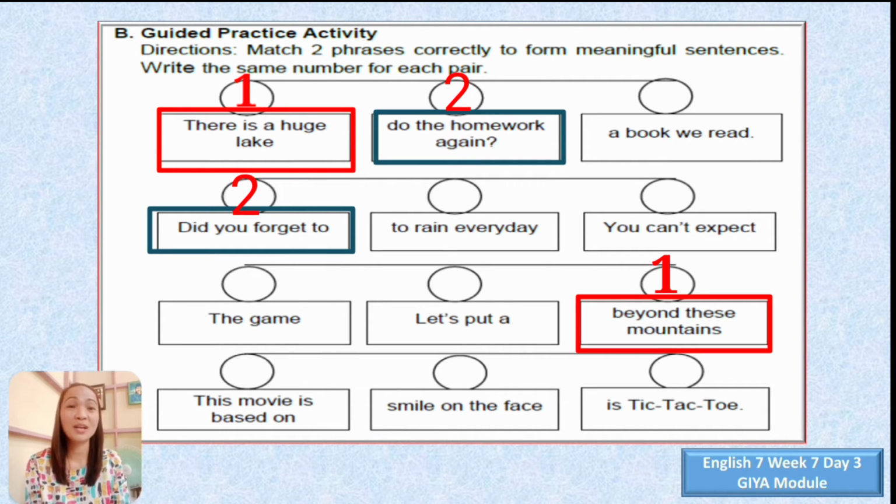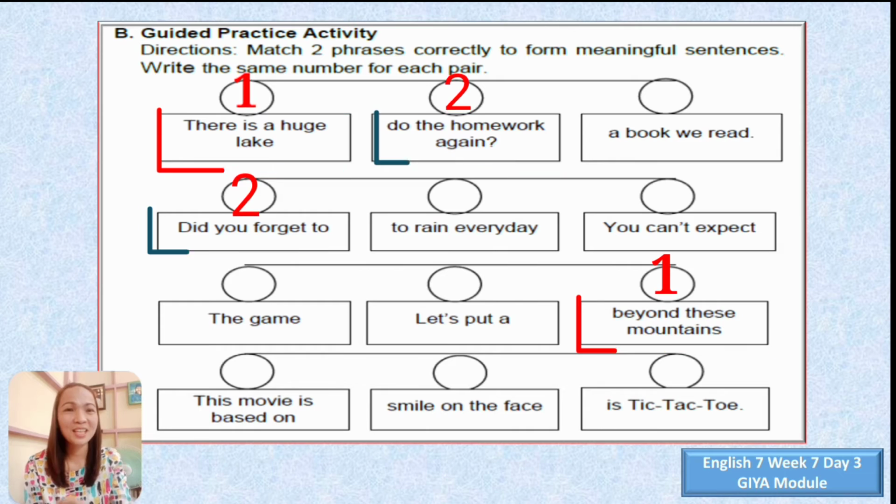All right, so I do believe that you can do it by yourself, answering numbers 3, 4, 5, and 6. There should be 6 pairs, because these are all 12 phrases. So you can do it. Try for your learning. Thank you so much.